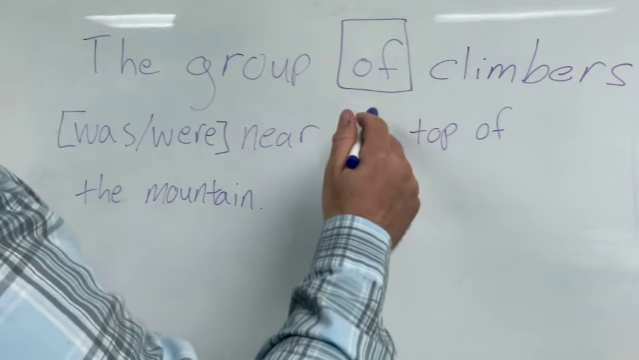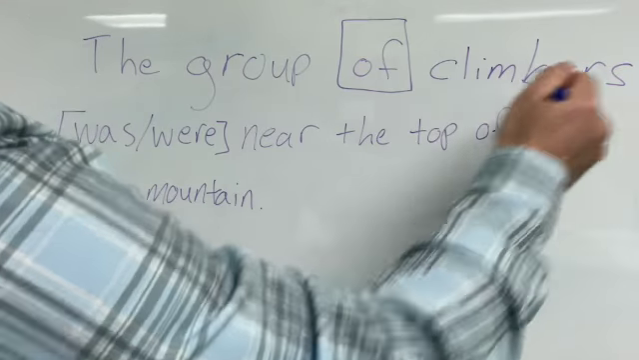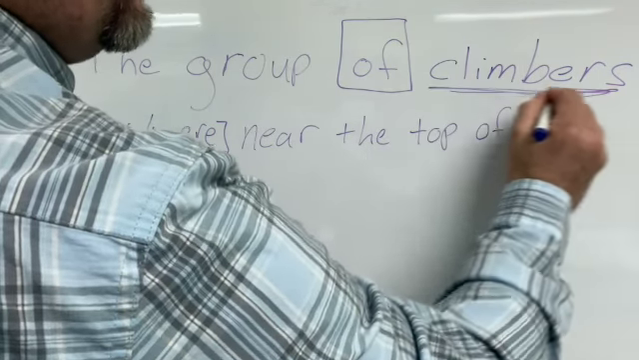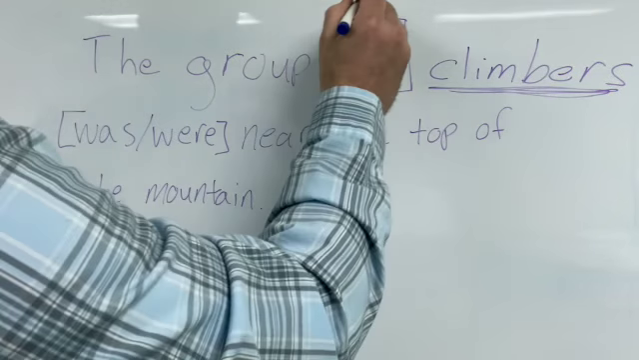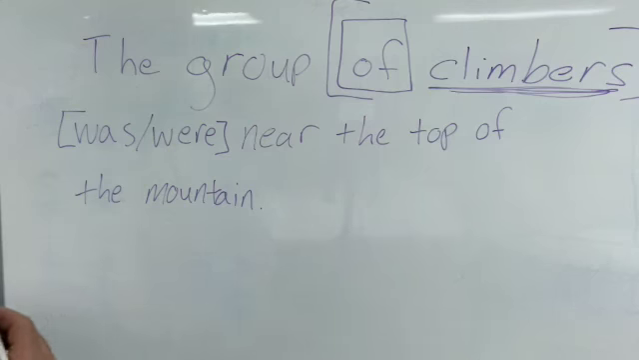So in this case, we have of being a preposition. The next noun that we have is the word climbers. So this word climbers is the object of the preposition. Okay? So our prepositional phrase goes from here to here.